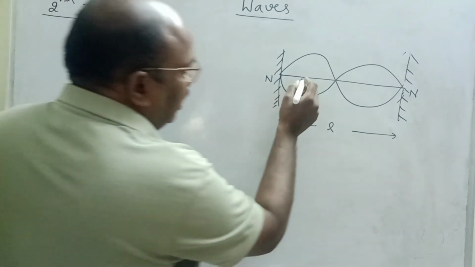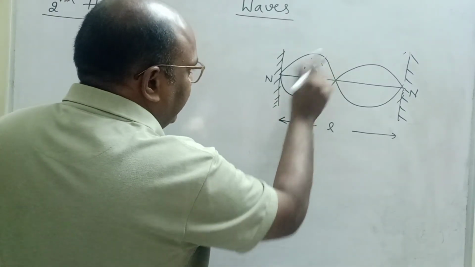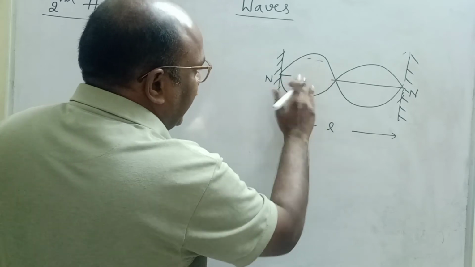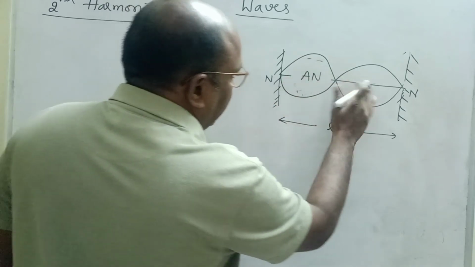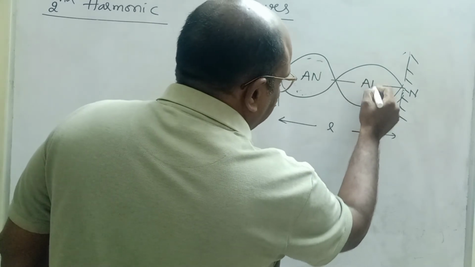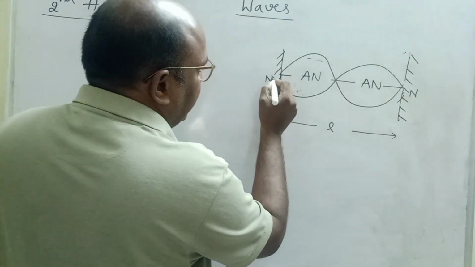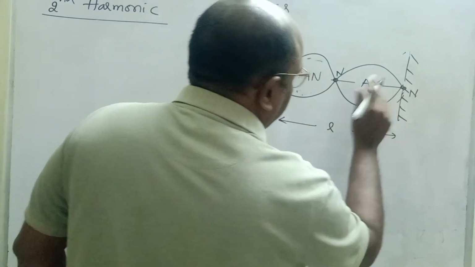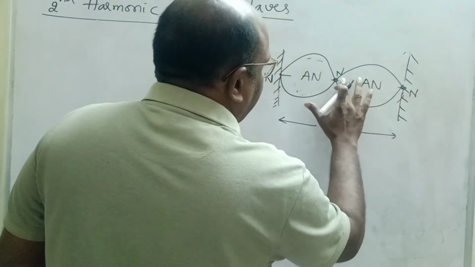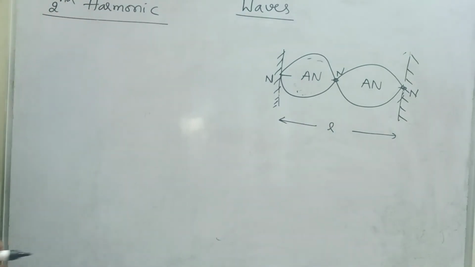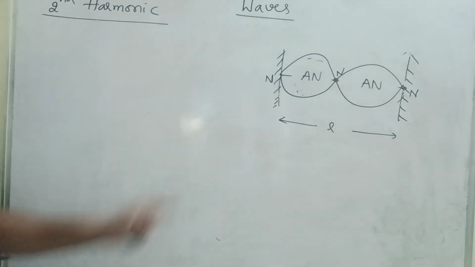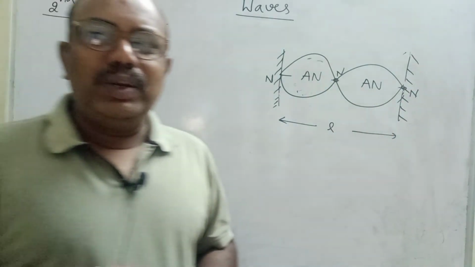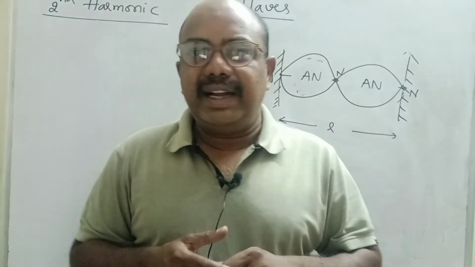Now see, children, here particles can move freely. So this point is called antinode. Where particle displacement is maximum is called antinode. Here also antinode. Here particle displacement is minimum, node. This point is node, this point is node. That means in the second harmonic, 3 nodes and 2 antinodes are formed. 1, 2, 3 nodes and 2 antinodes are formed in the second harmonic.